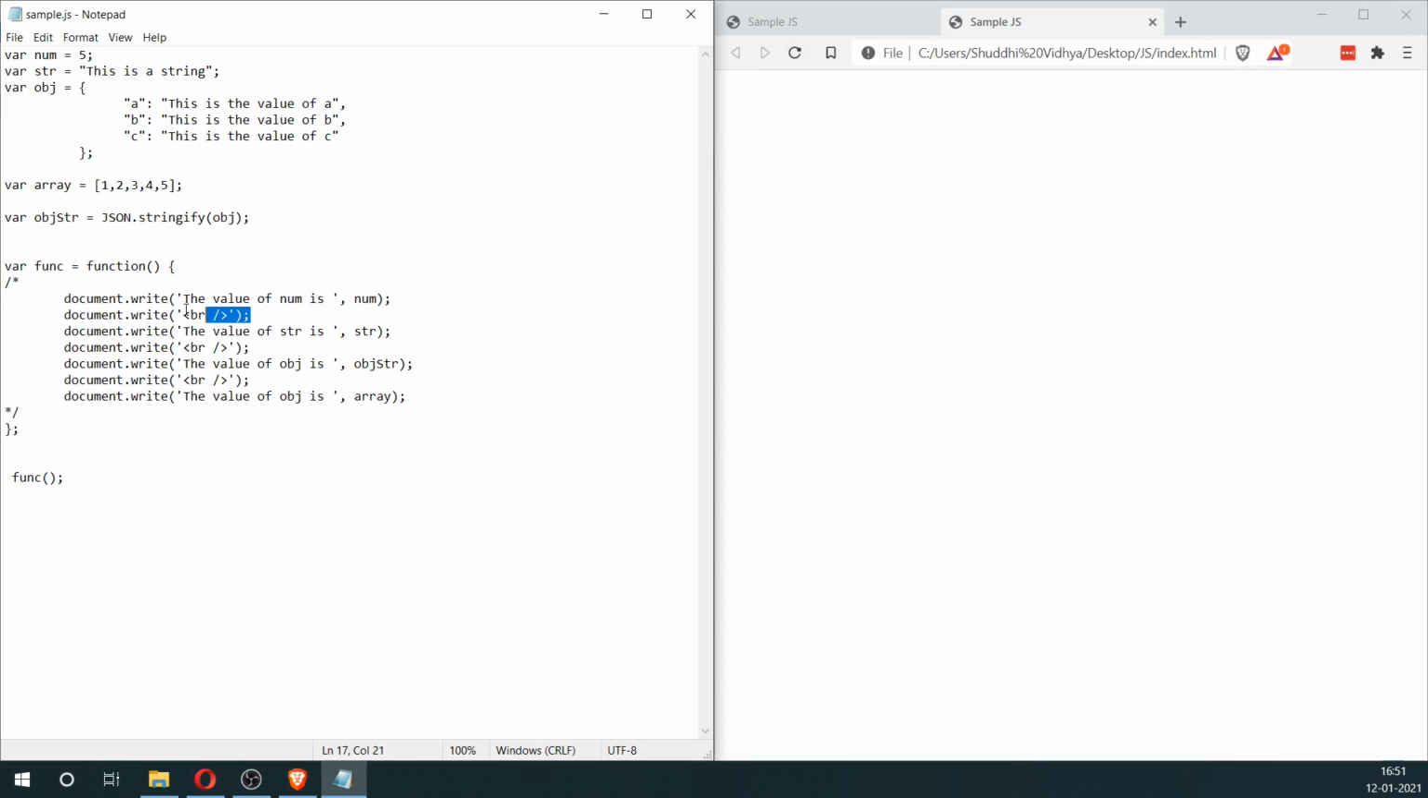Now just to make sure that this is what is happening, we'll move this to outside of this code block and see if that alone gets executed. And I can see that whatever is in this line is getting executed. So this is how comments work.